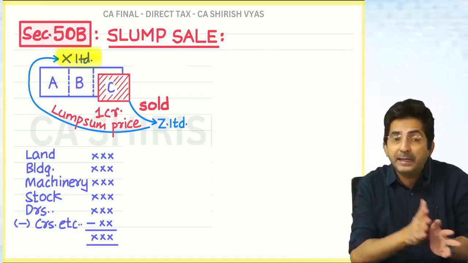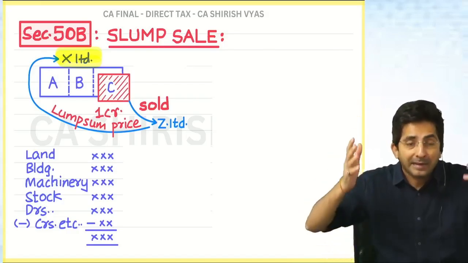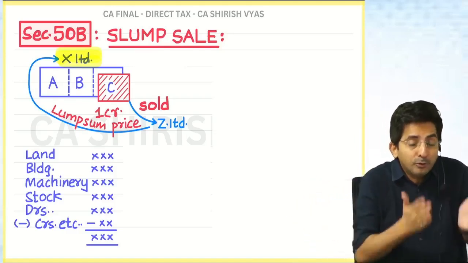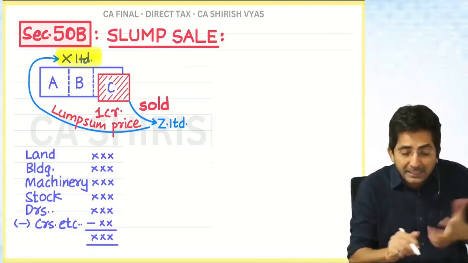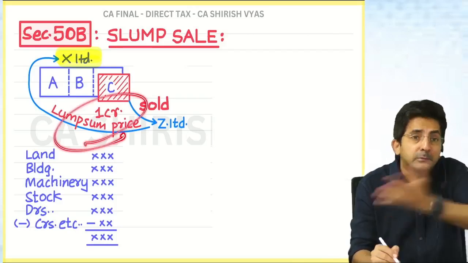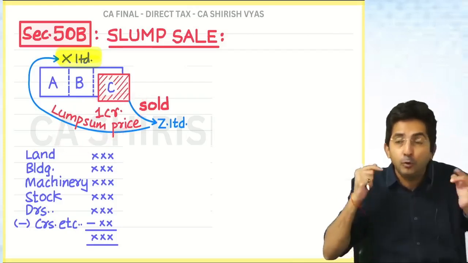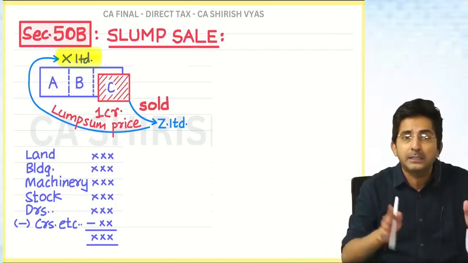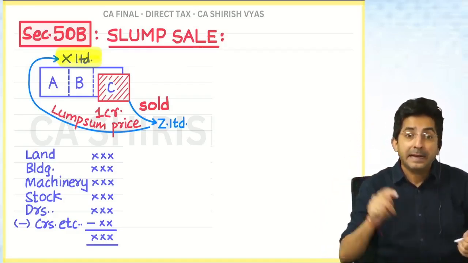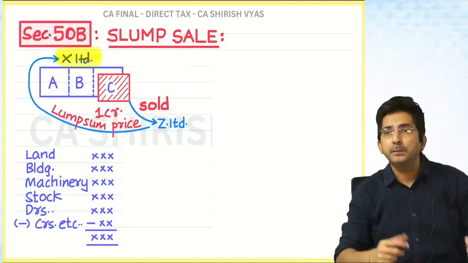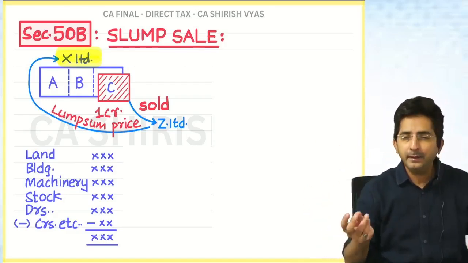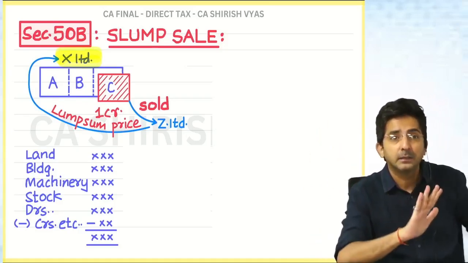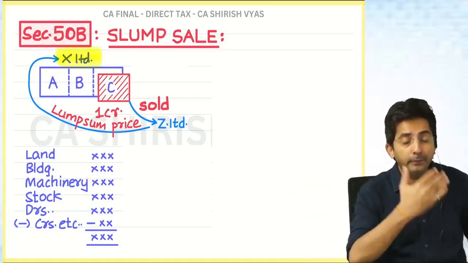And generally, capital gains is asset wise. But here, asset wise calculation of capital gain is not possible. Why? Because I don't know the asset wise price. My price of 1 crore is asset wise or lump sum? Because I do not know the asset wise price, I cannot do the calculation asset wise. That is the difficulty over here. The person who did the deal did it in a minute: take everything, give me 1 crore. So the deal happened very fast. But when it comes to capital gain, we will be stuck.